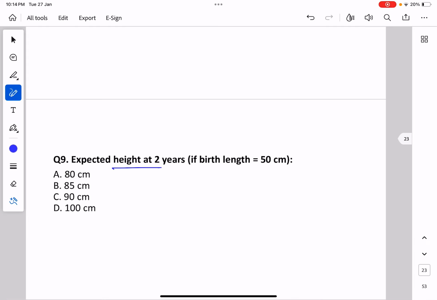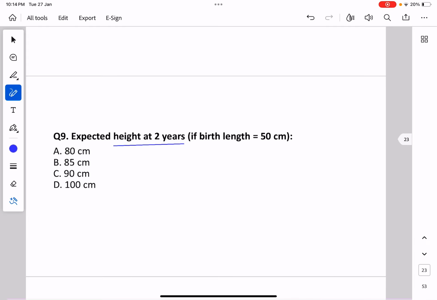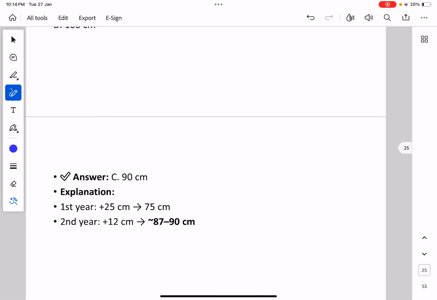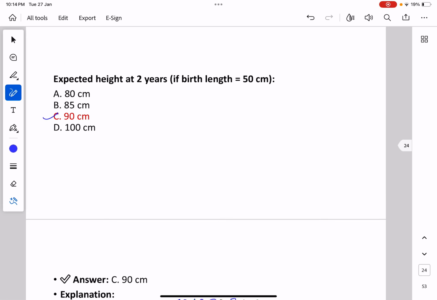What is the expected height at 2 years if birth length is 50? The answer is 90 centimeter. How does it come? First year plus 25 centimeter, so 50 plus 25 is 75 centimeter. In the second year, plus 12, so 75 plus 12 comes to around 87, but 87 is not in the options, so the nearest is 90 centimeter.